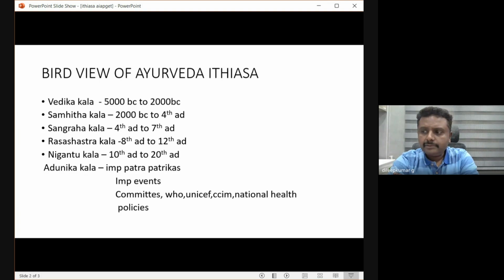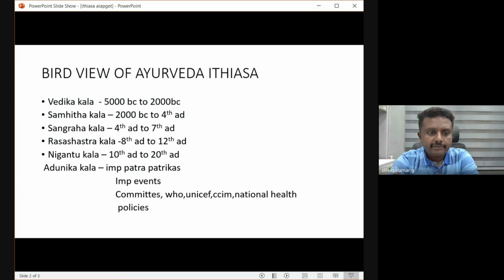Okay, so one reference from the Kolkata Library: they documented more than 1,200 Rashastra books and manuscripts.